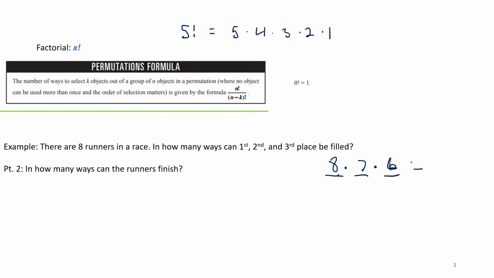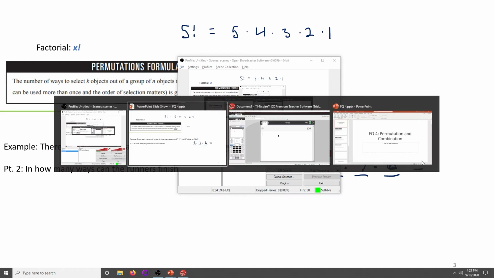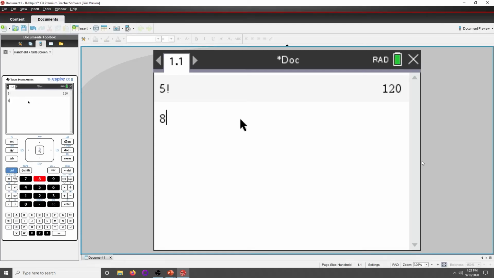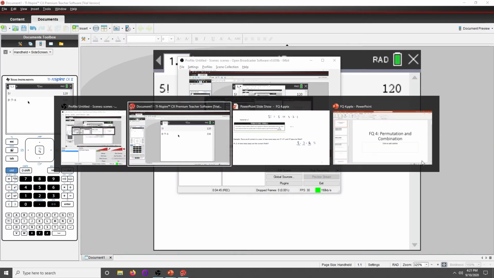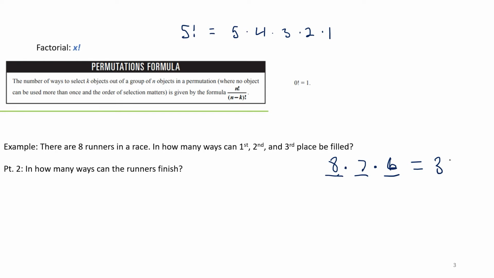This gives us 8 times 7 times 6, so there are 336 ways for that to happen.